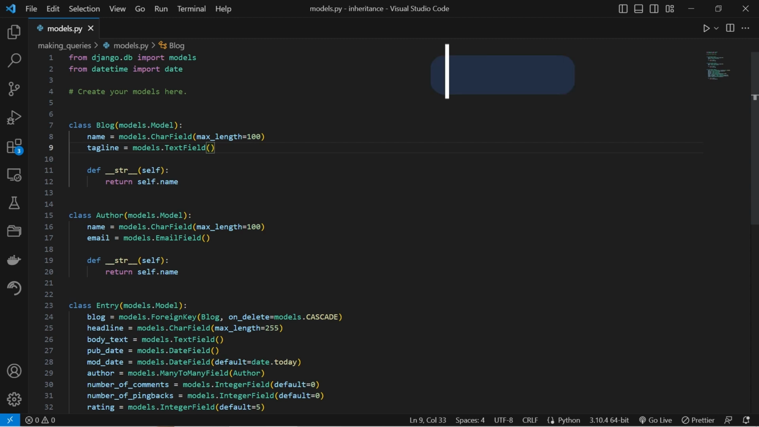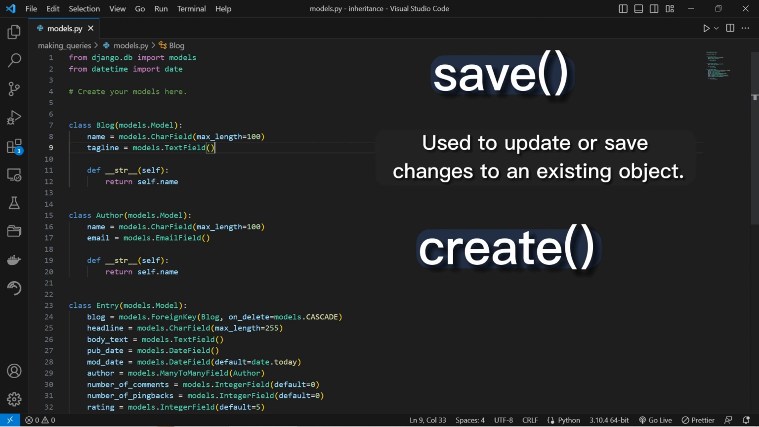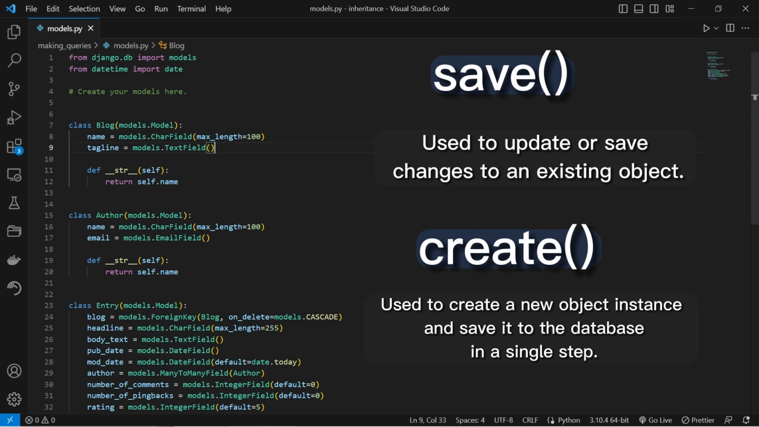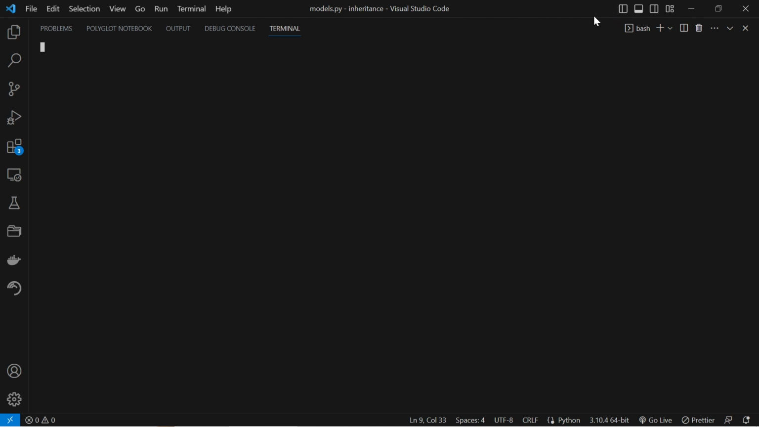In Django, save and create are two methods used in query operations for interacting with the database. Here are their uses in a nutshell. Save: used to update or save changes to an existing object. Create: used to create a new object instance and save it to the database in a single step. Here's an example of how to create objects using both the create method and the save method in the Django shell.